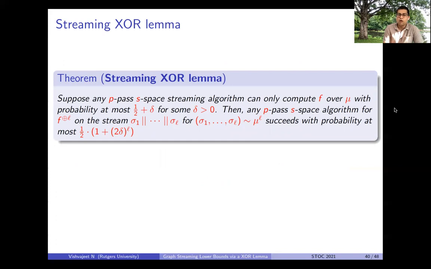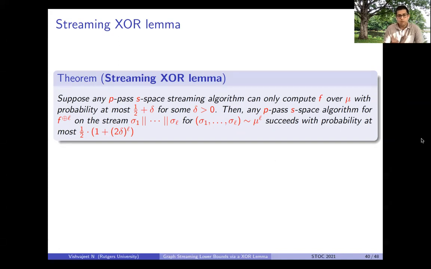Let me now mention our streaming XOR lemma. It says that if we have a function f such that any p-pass space streaming algorithm that computes it over a distribution mu succeeds with probability at most half plus delta, then any p-pass space streaming algorithm that computes the XOR of L independent copies of f, which are independently drawn and given as a concatenated stream, would succeed with probability at most half times 1 plus 2 delta to the L. So basically our XOR lemma is saying that any p-pass space algorithm that computes this XOR of L independent copies of f does not perform better than this naive algorithm that approaches these independently drawn copies independently.